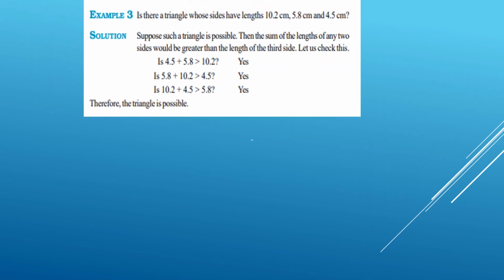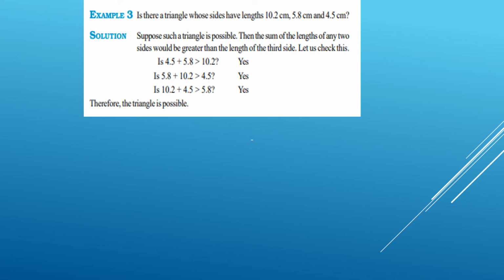Let us discuss two examples. Is there a triangle whose sides have lengths 10.2 centimeter, 5.8 centimeter and 4.5 centimeter? Suppose such a triangle is possible. Then the sum of the length of any two sides would be greater than the length of the third side.